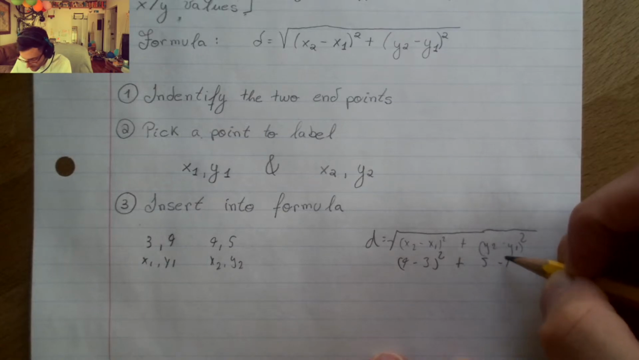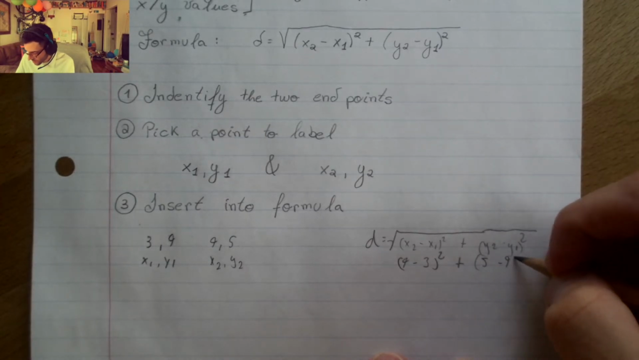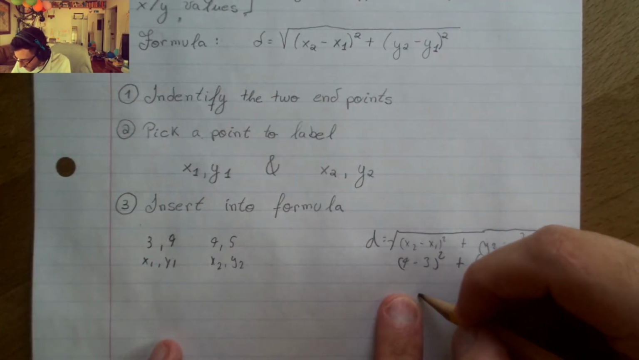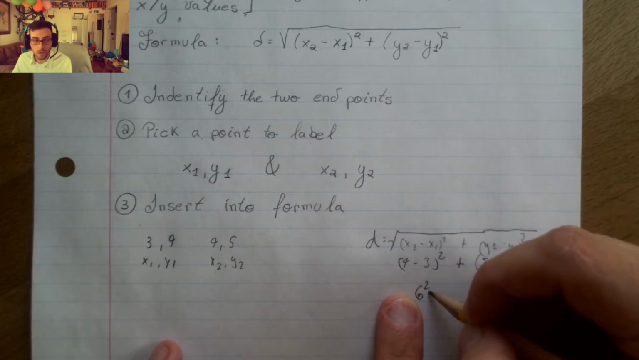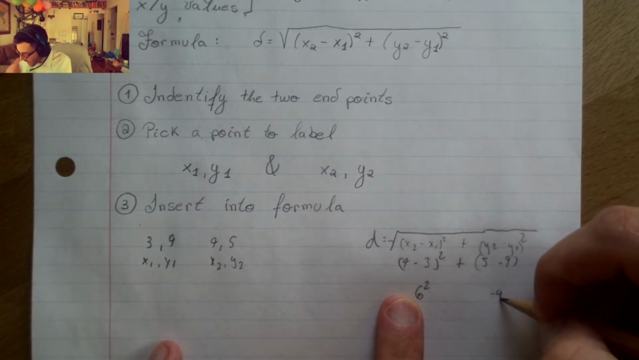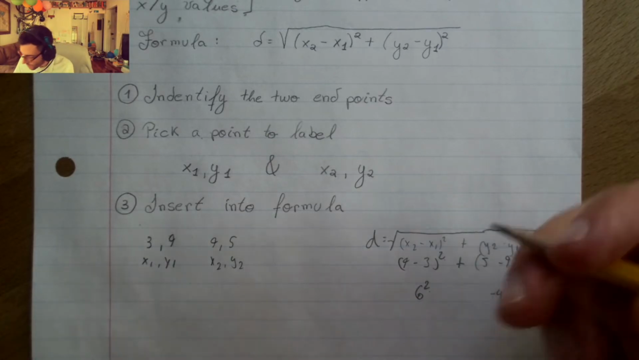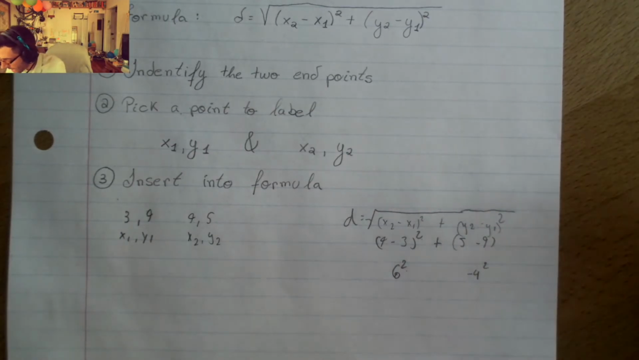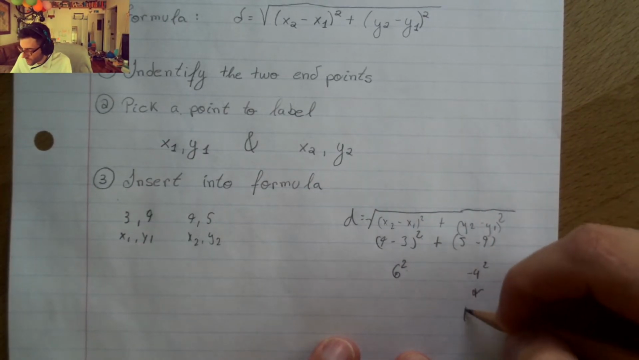I'm going to do 9 minus 3, which gives us 6 squared. Remember, take that down with us. 5 minus 9 gives us negative 4. And here's where this negative number comes into play. Once we square that negative 4, we're just going to end up getting a positive 16.